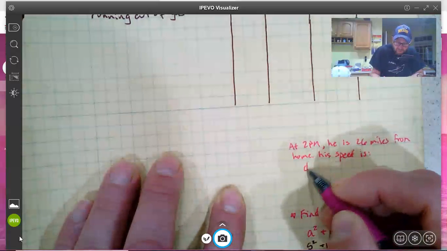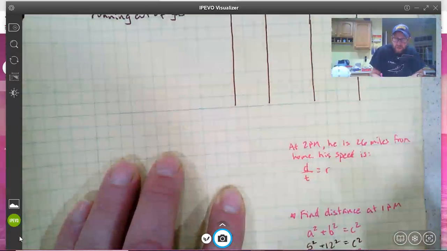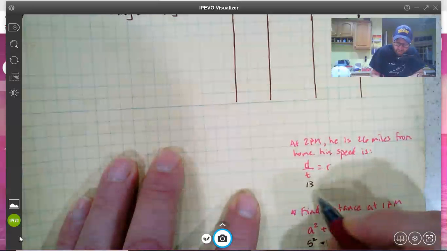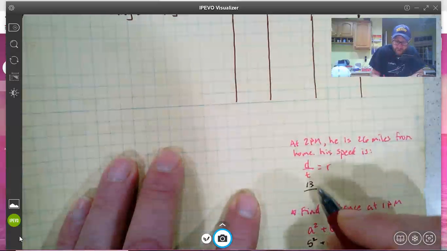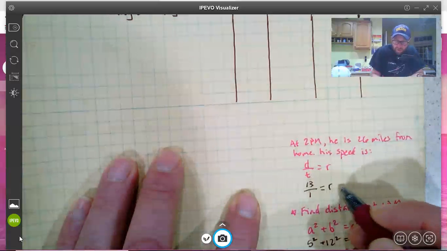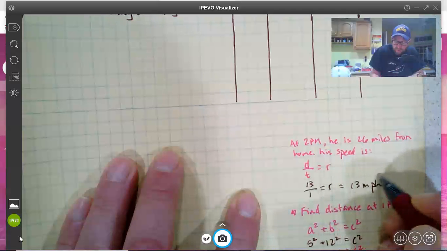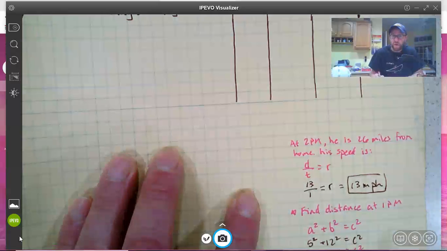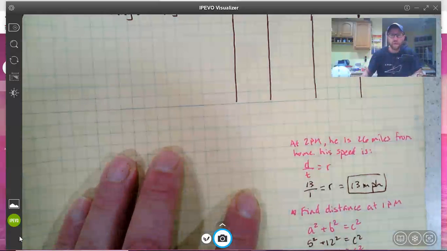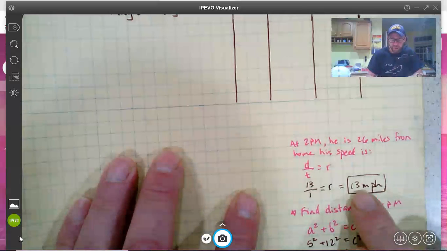So distance divided by time equals rate, and we have 13 over 1 equals rate, which is 13 miles per hour. Right? And there we figured out what Cody's speed is.